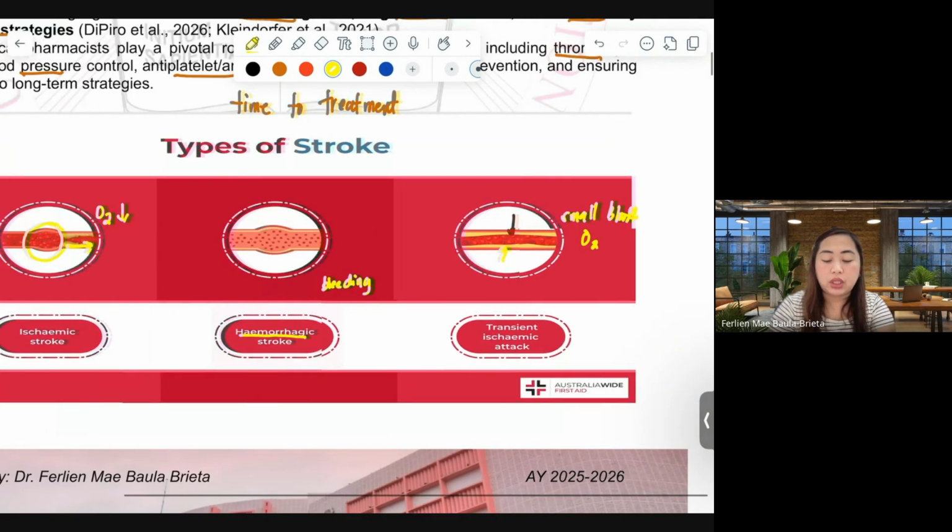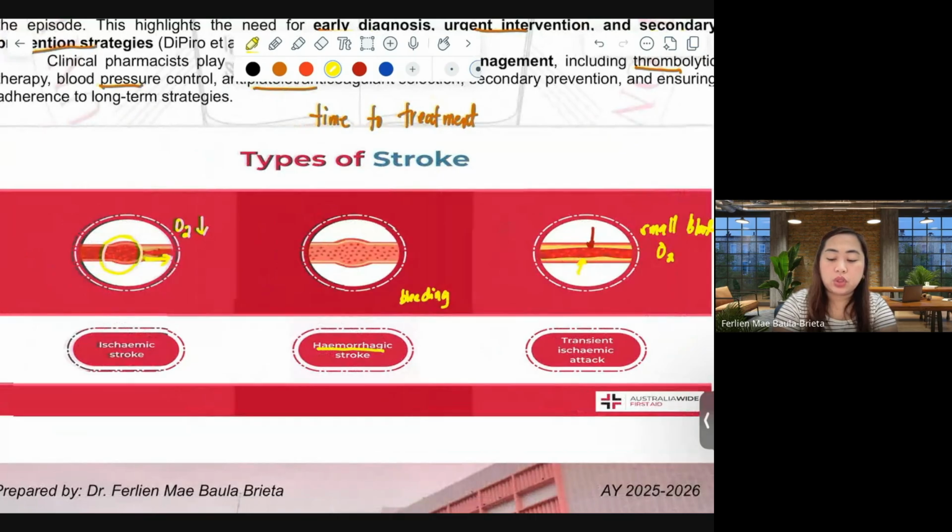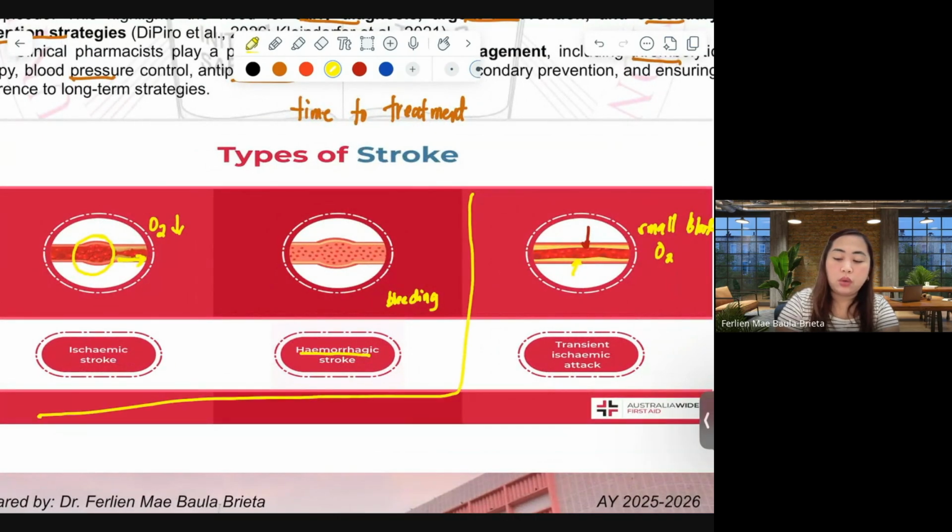What differentiates these two from TIA? We have here a 24-hour cutoff, and we have here the events.